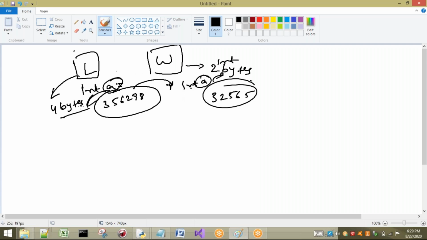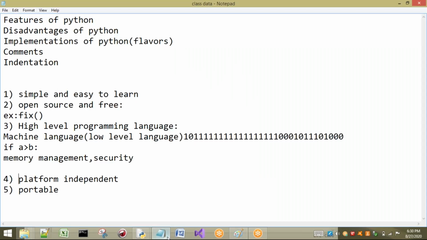As int A is 4 bytes, I have inserted a large value. The large value cannot be accessed in int here. That means what? It is not portable, or it is not platform independent. I can say it is not portable. So here I have to make the changes. I have to remove this value and insert some other value for execution. This is a small example. No need of taking this example. If you understand what is meant by portable, it's enough.